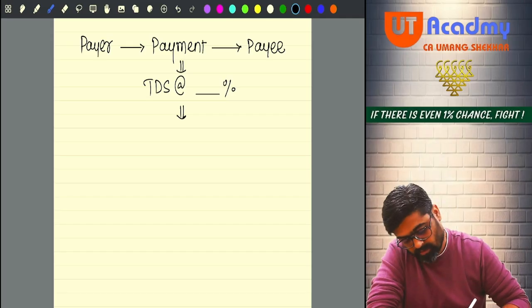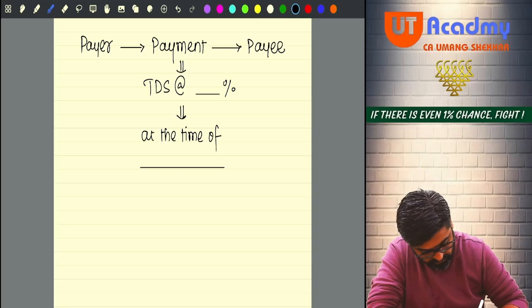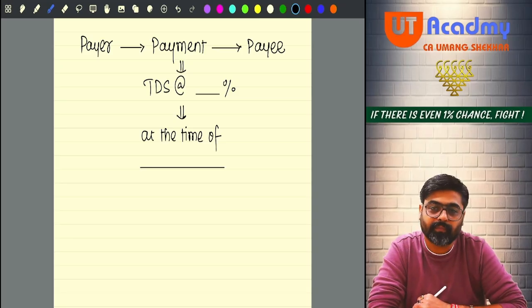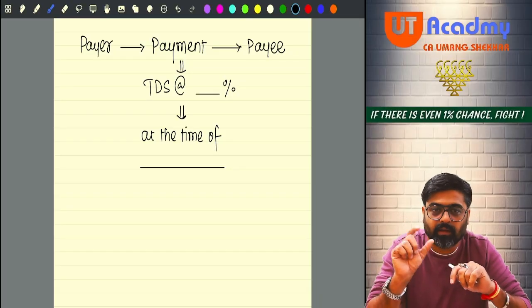Yes or no? So TDS will be deducted at the time of dash. Okay. 5 things can you see?